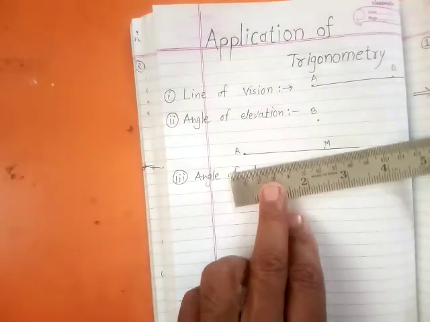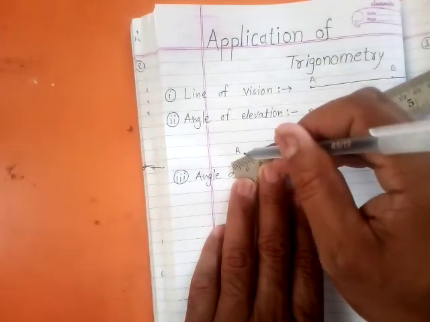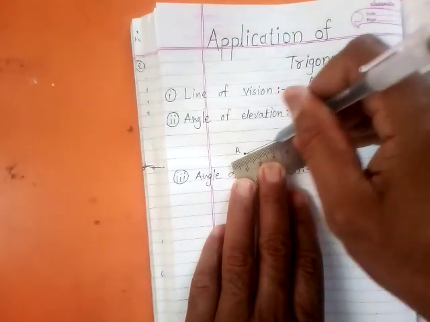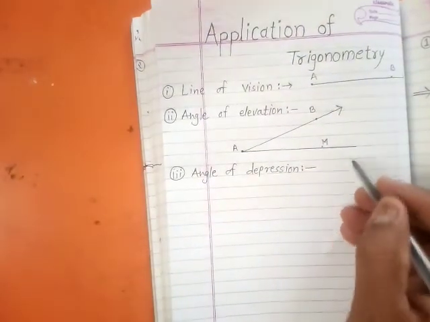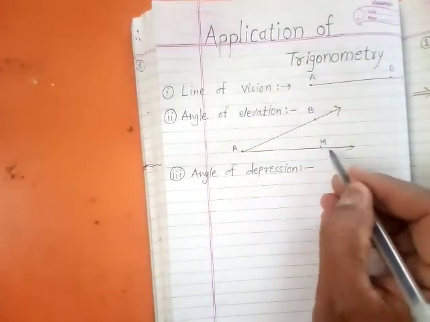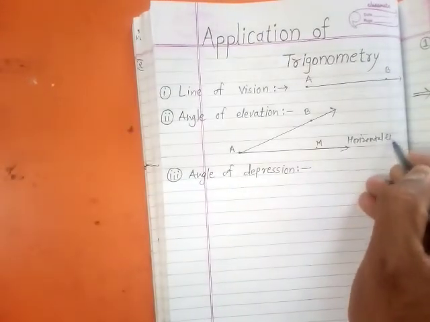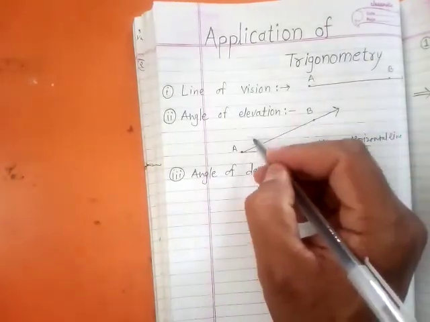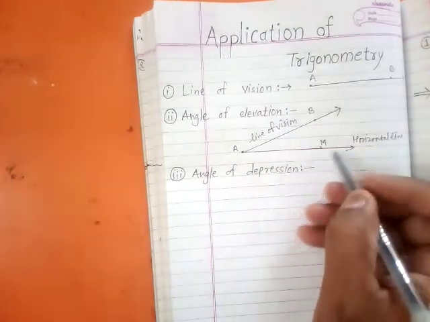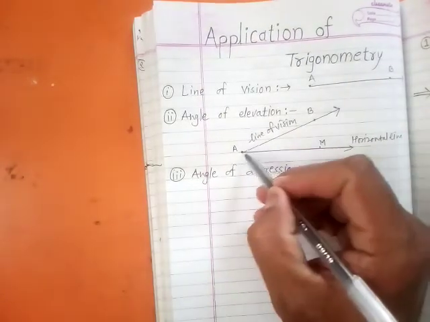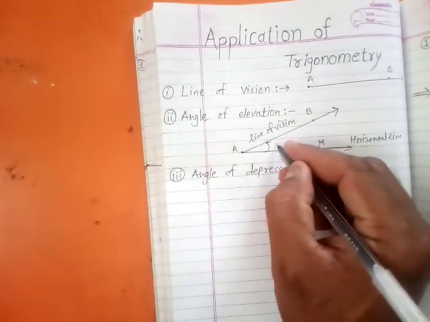The observer at position A is looking at position B, therefore the line AB is called the line of vision. That means the AM line or ray is the horizontal line and AB is the line of vision. The angle between the horizontal line and the line of vision is called the angle of elevation.